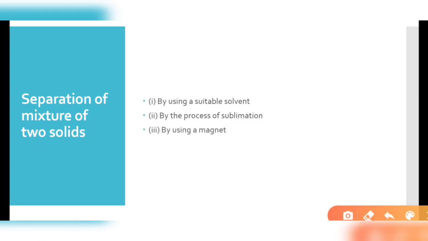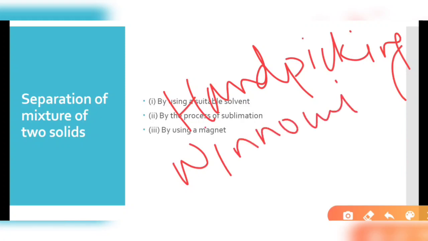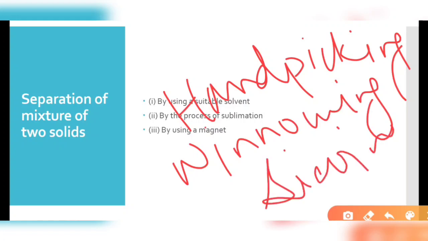In our previous classes, we learned that two solids in a mixture can be separated by simply hand picking, if they are easy to pick by hand. Second, we can use the winnowing process, where we use wind so that the lighter particles separate out easily. And third, the sieving process. These are the normal processes that we can use.